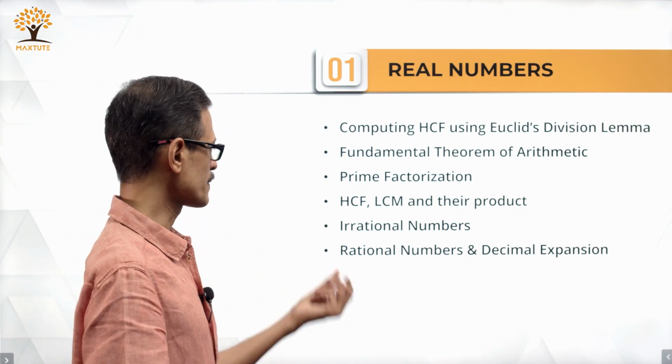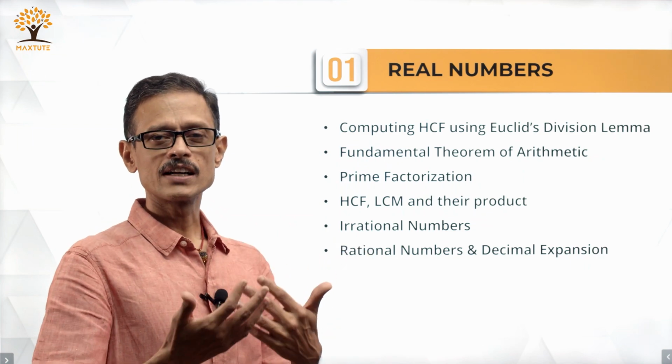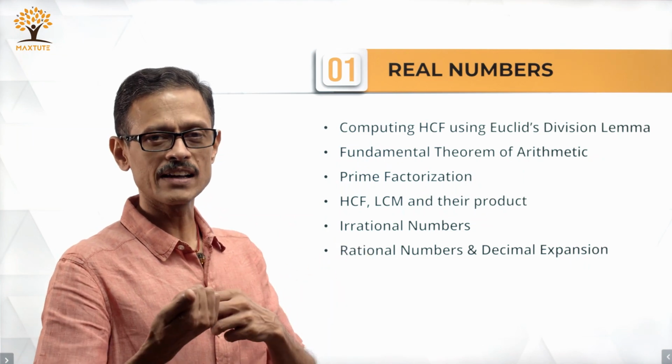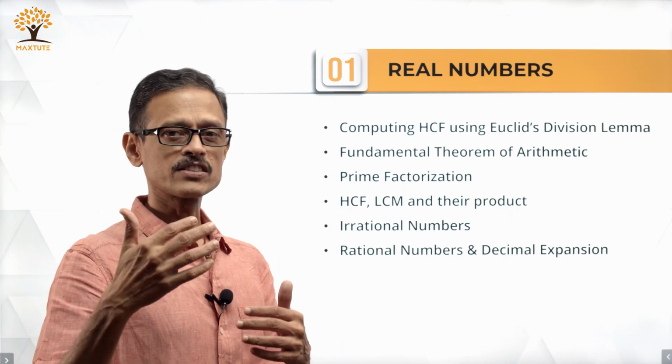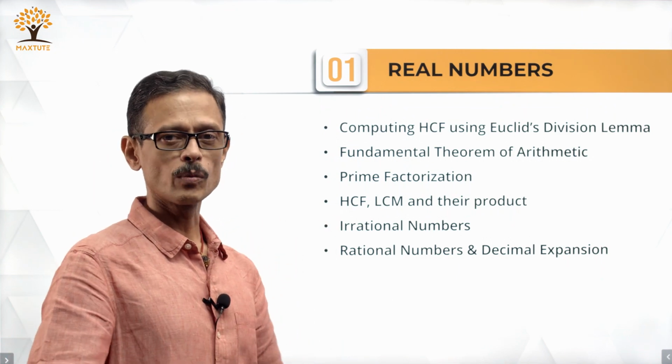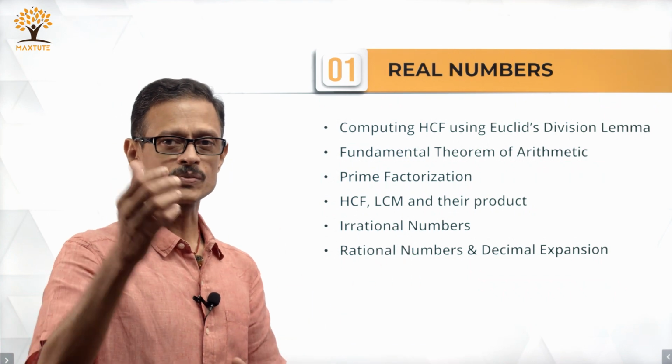That concept is tested. Irrational numbers, essentially you will have to prove that, let us say if root 2 is irrational, 3 plus root 2 will also be irrational, 3 root 2 will also be irrational, even to the extent of proving that root 2 is irrational, right. How do we go about it? Those kinds of questions are tested, concepts related to that.